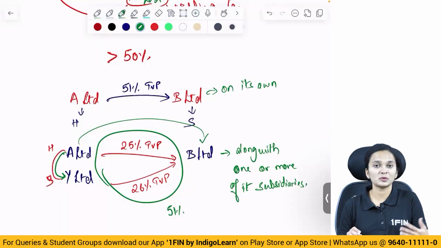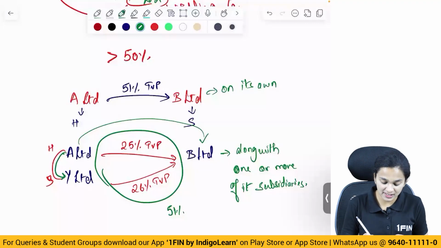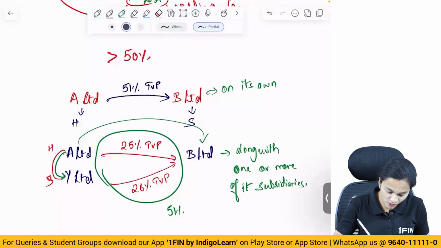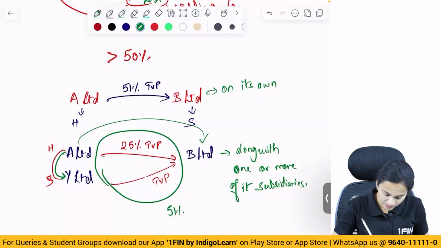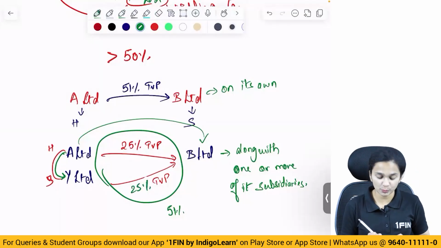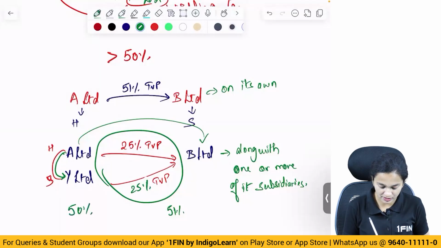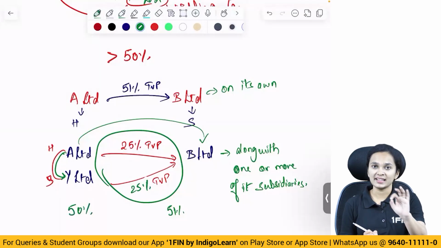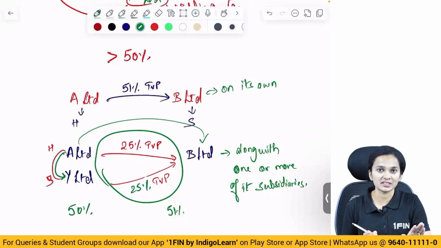Now, when we talk about the holding subsidiary relationship, if the holding of Y Limited was only 25%, then the total holding of both the companies would have come to 50%. In that situation, holding subsidiary relationship would not have come into existence.